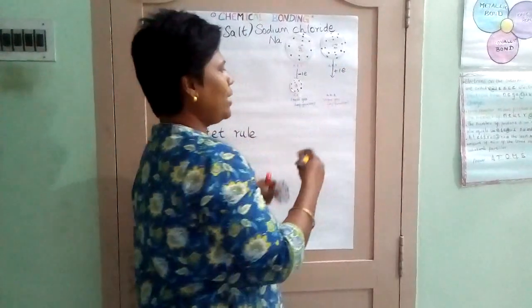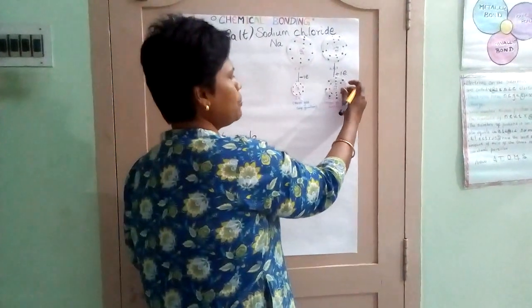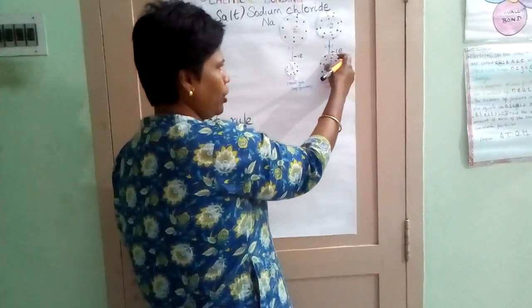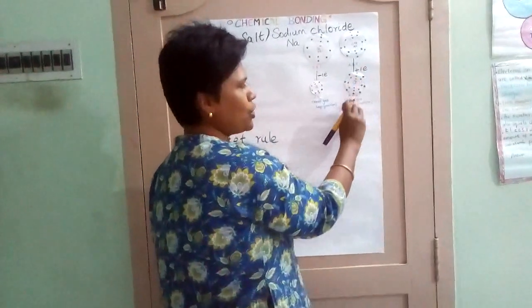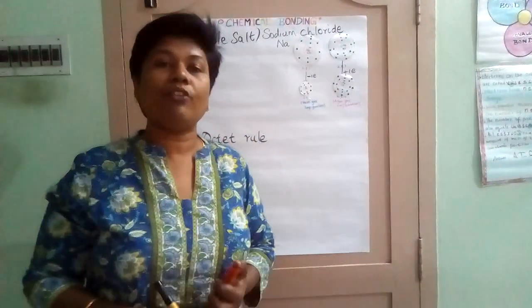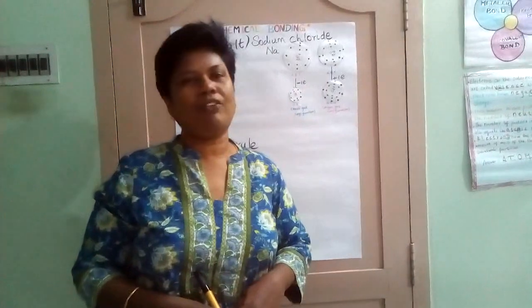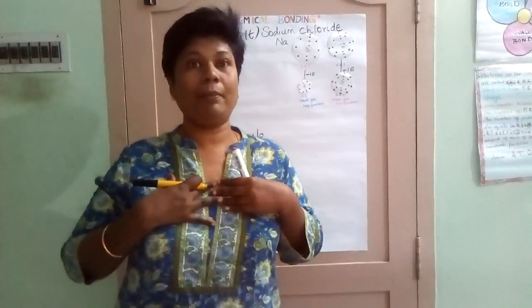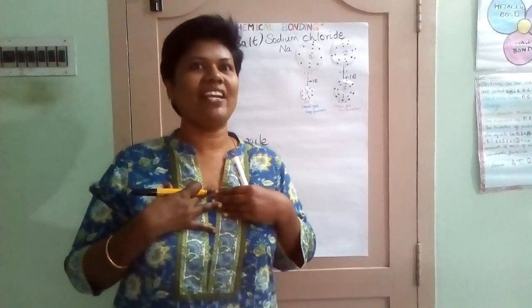So when you gain 1 electron, the electronic configuration becomes 2, 8, 8. It attained what gas configuration? Argon gas configuration. So whenever we give to somebody, our heart will be satisfied, yes or no?